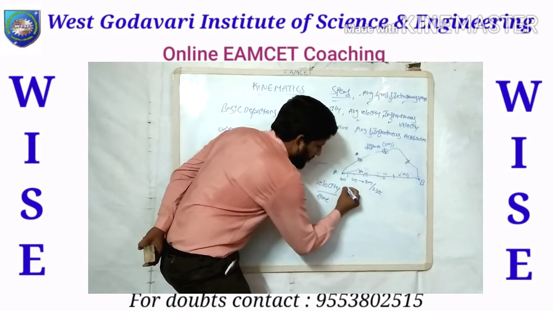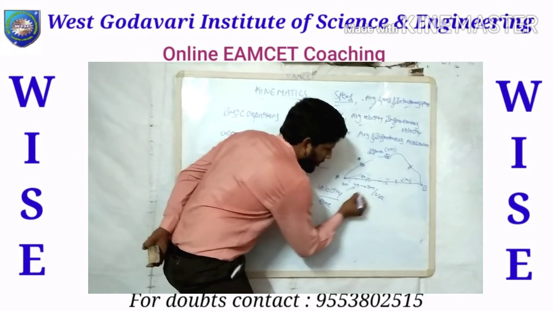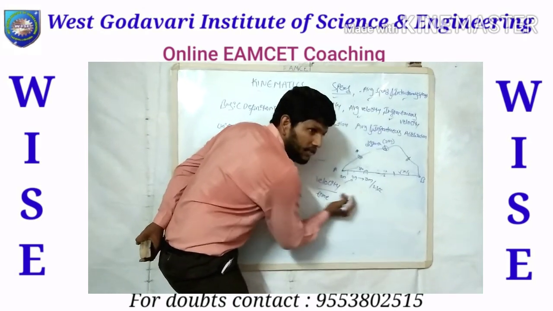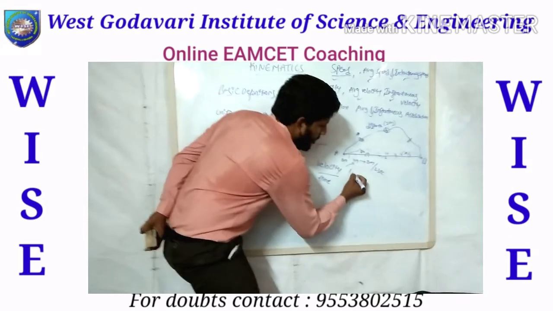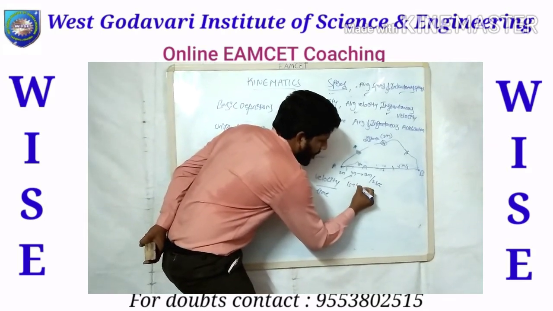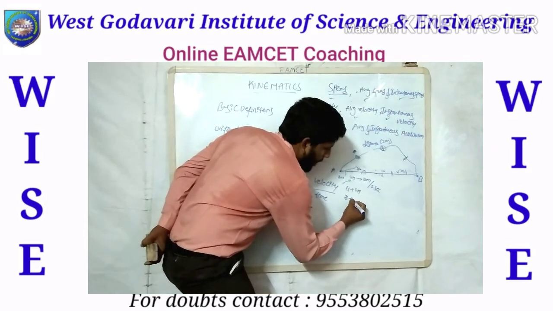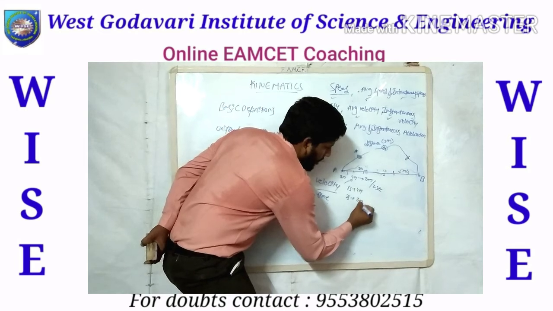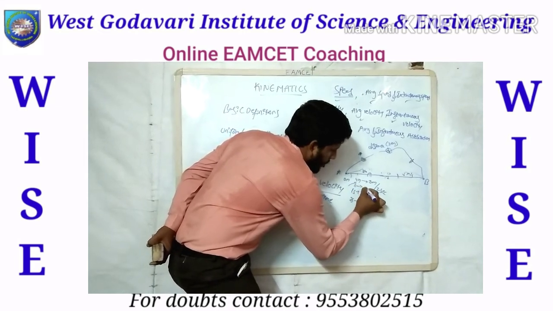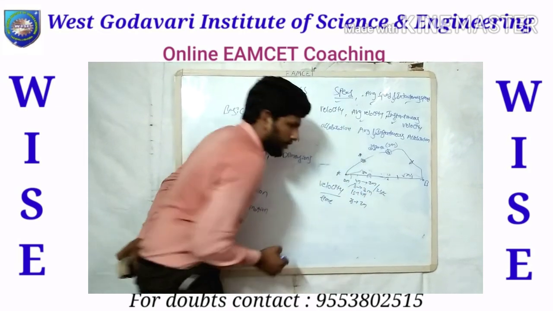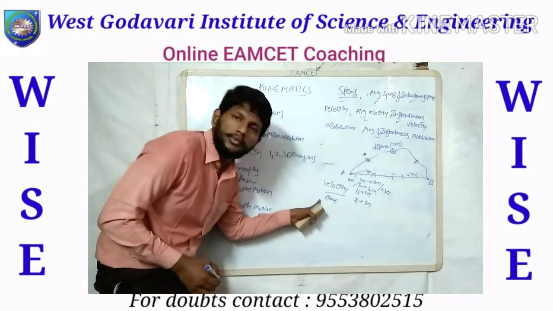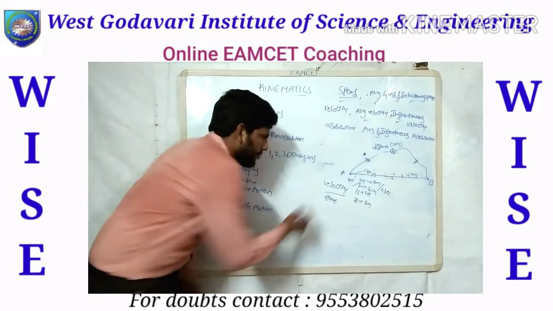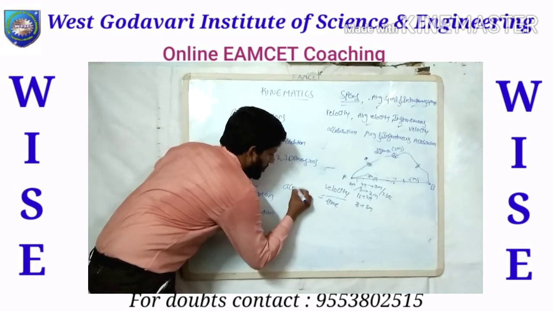So the velocity is going to increase with respect to time. After 1 second, the velocity goes to 4 meter. After 2 seconds, the velocity goes to 3 meter. Initially at 0 seconds, the velocity is 3 meters. So this is the change in velocity with respect to time. So change in velocity by time is known as acceleration.